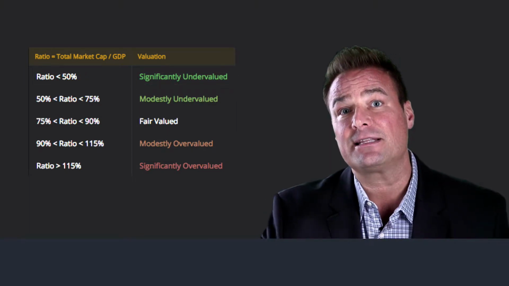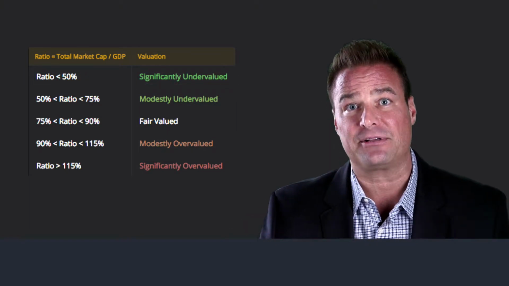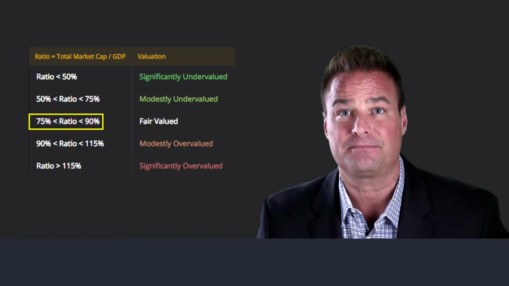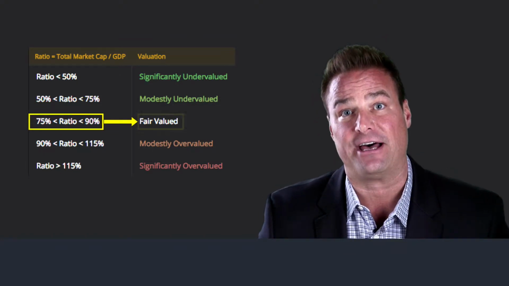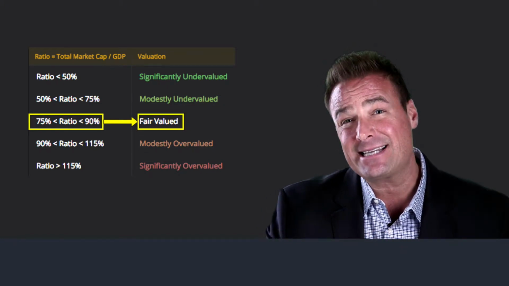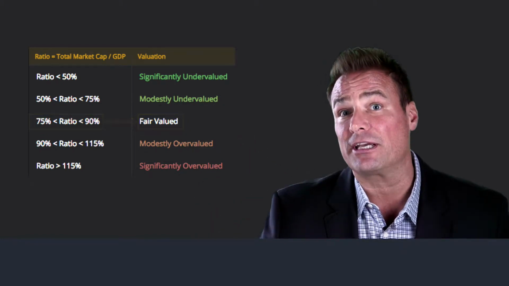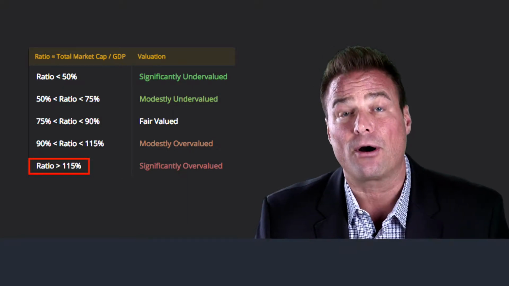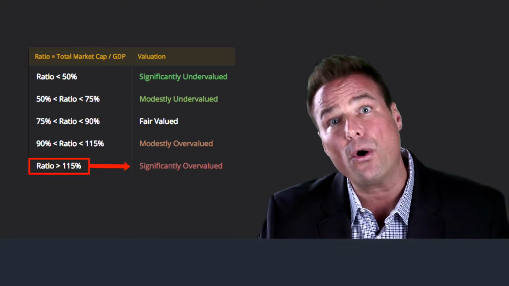When the amount of money in the stock market, total stock market capitalization, was between 70 and 90% of GDP, our markets were fairly valued. And any time the amount of money in the market is more than 115% of GDP, our markets are significantly overvalued.